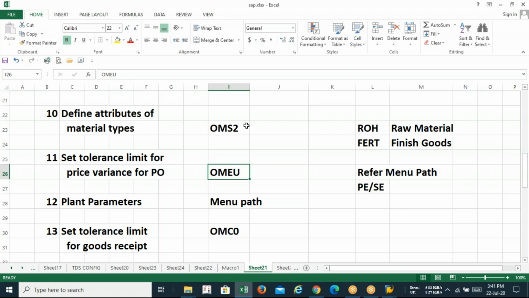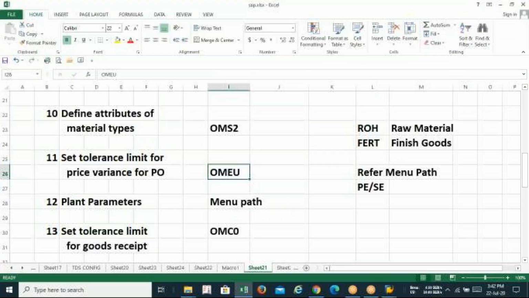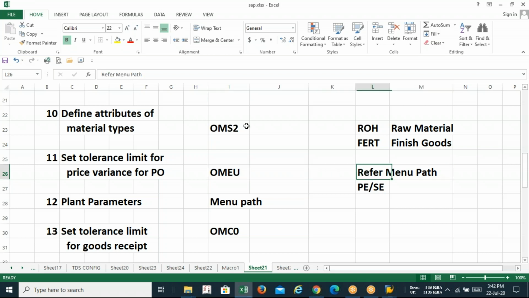Okay, so OMEU is a T code. Let's see what is in OMEU. You can see that the transaction OMEU does not exist. It happens if you have an old version of SAP, it will open. But since we are using the new S/4 version, this T code has become obsolete. So you have to refer to the menu path.